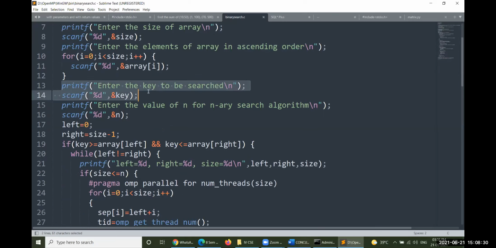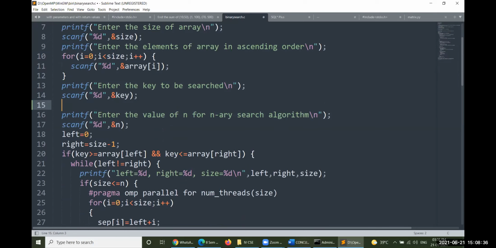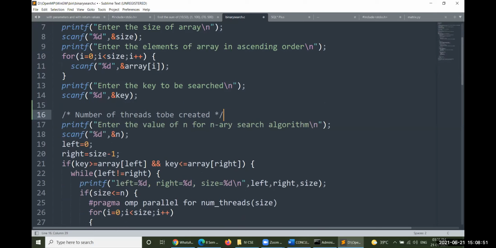Whatever key you are supposed to search, you can take it here. Then this particular point: how many threads are required? The number of threads to be created. How many threads are expected to be created?